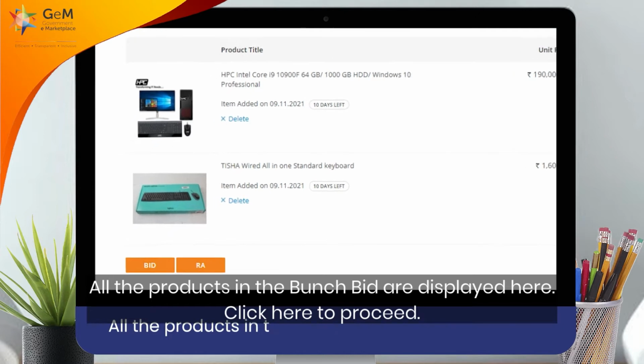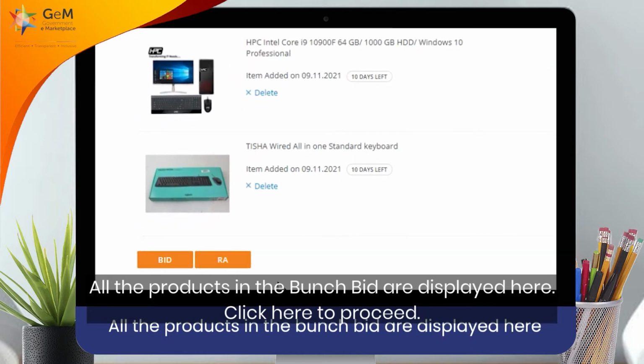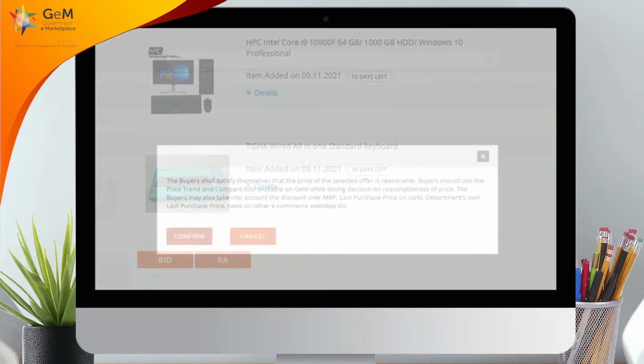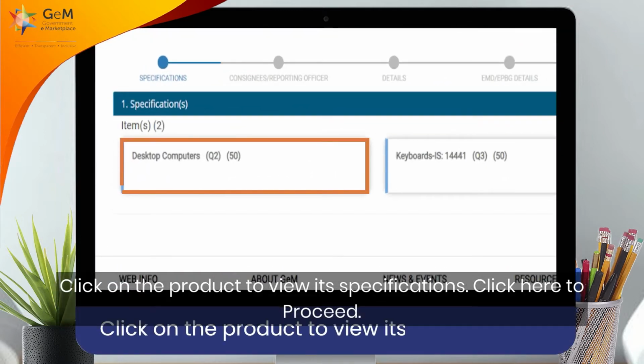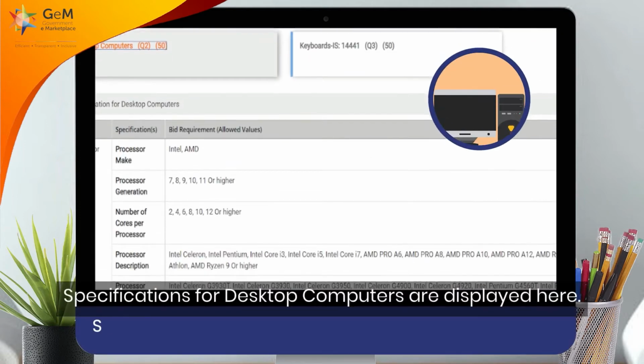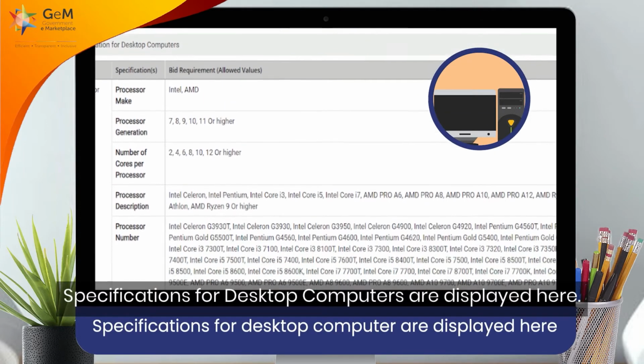All the products in the bunch bid are displayed here. Click here to proceed. Click Confirm to continue. Click on the product to view its specifications. Click here to proceed. Specifications for desktop computers are displayed here.